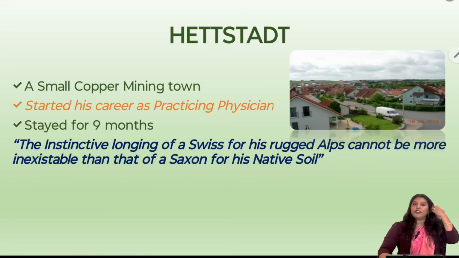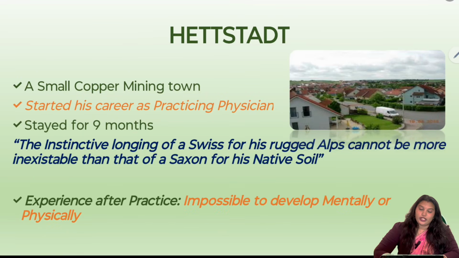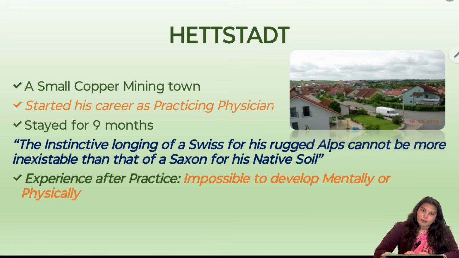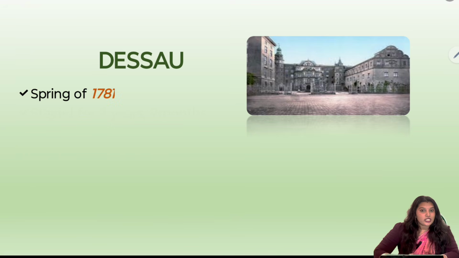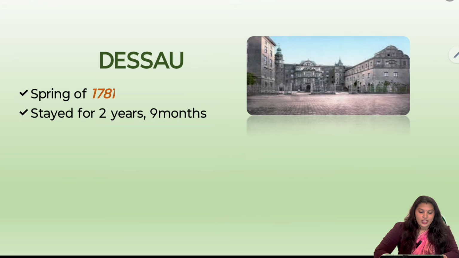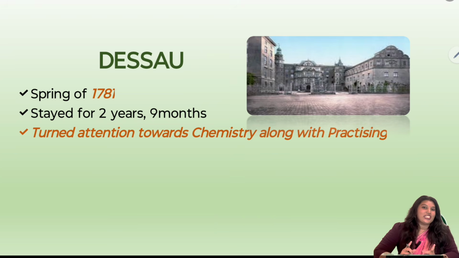And after practicing here in Headstead, what was his experience? He tells that by having a private practice, it is impossible to develop mentally or physically. So he did not like the practice, and he did not see any progress in it. And then he goes to Dessau, and in the spring of 1781 he moves to Dessau. He stays there for 2 years and 9 months, and he turns his attention towards chemistry.